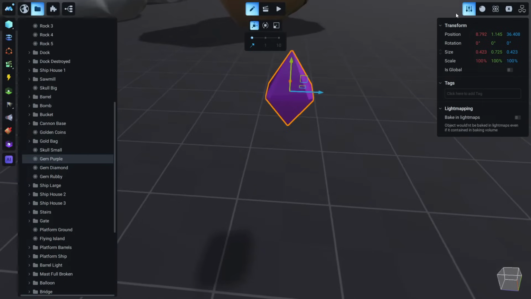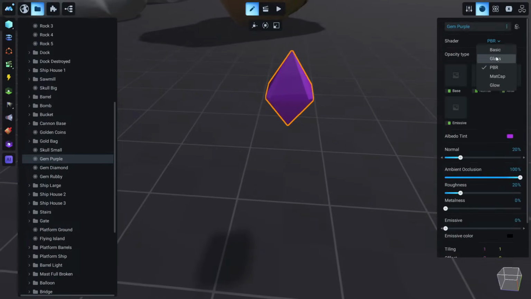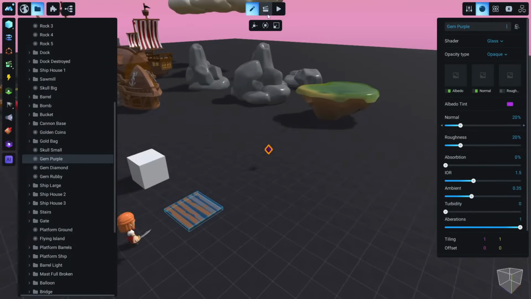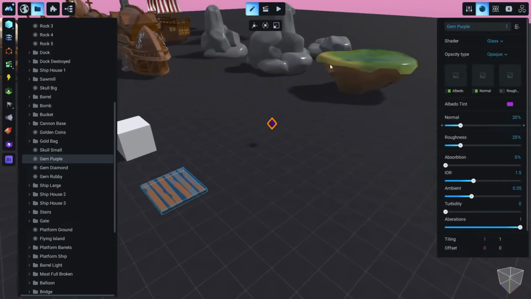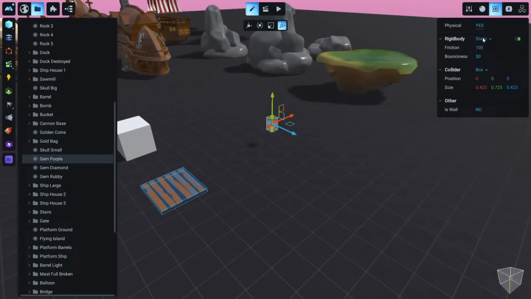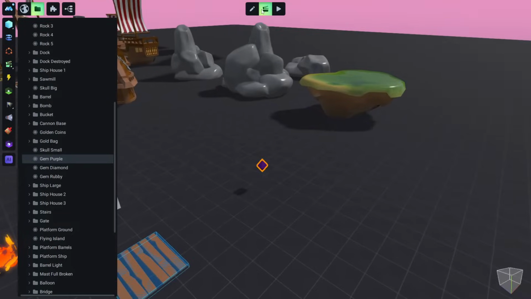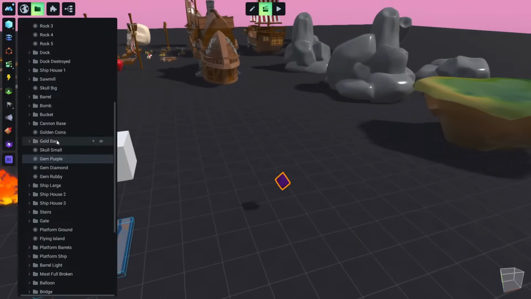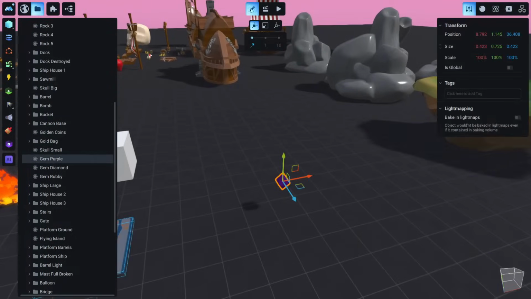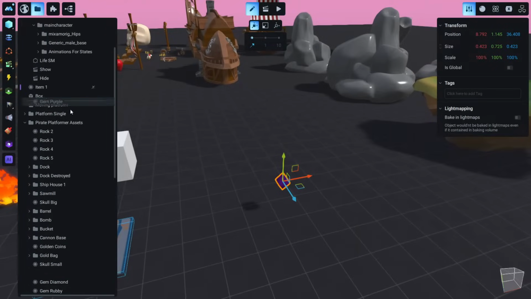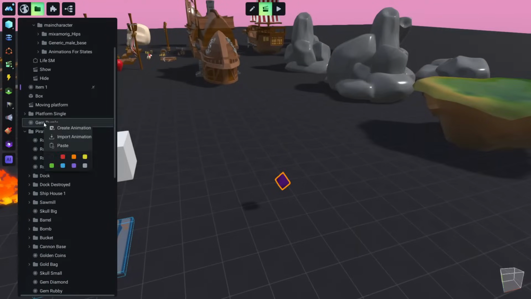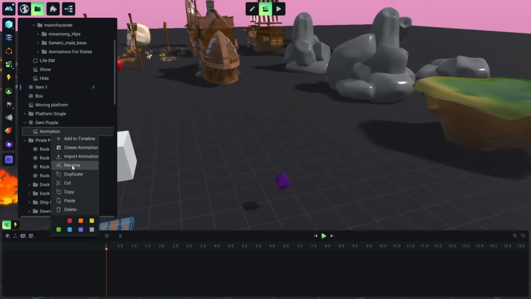Let me change the material to glass, and let's go to animation mode. No, let's add physics first. Physics, ghost, sphere. Let's go to animation. Let's drag this crystal out of this group, and here, and let's create an animation. We will call this hover. So it's like deja vu now.